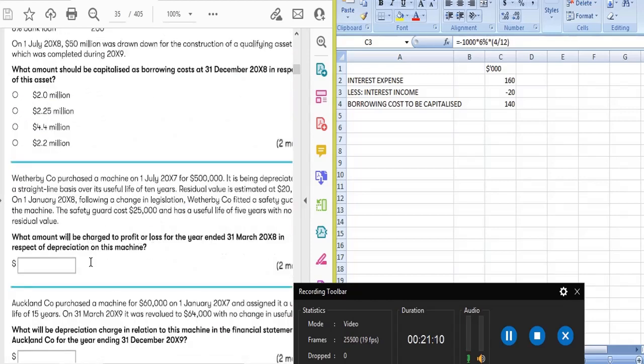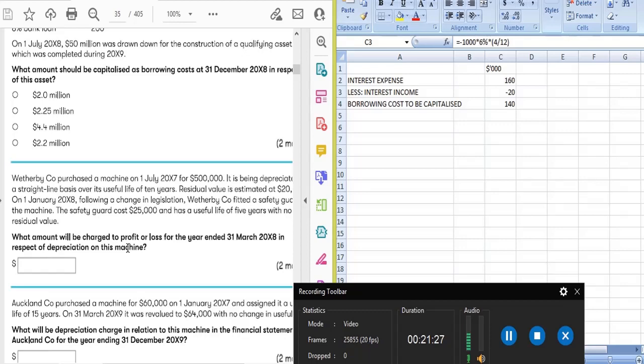What amount will be charged to profit or loss for the year ended 31st March 2008 in respect of the depreciation on this machine? A company purchased a machine on 1st July 2007 for 500,000.